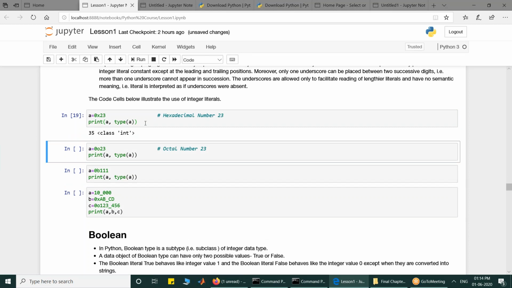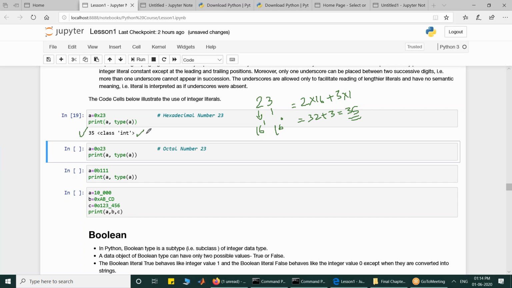So if you convert 23 from hexadecimal into decimal, we use 16 raised to the power 1 and 16 raised to the power 0. So 2 into 16 plus 3 into 1, that is 32 plus 3, which comes out to be 35. So the decimal value is 35. So 35 is printed and it is of integer type, although it is of hexadecimal nature.